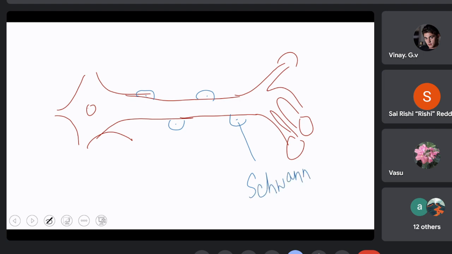In the morning class we have listened to the cell theory. It was proposed by Schleiden and Schwann, and here this Schwann is said to have identified these cells, hence they are named after him. These are called Schwann cells.